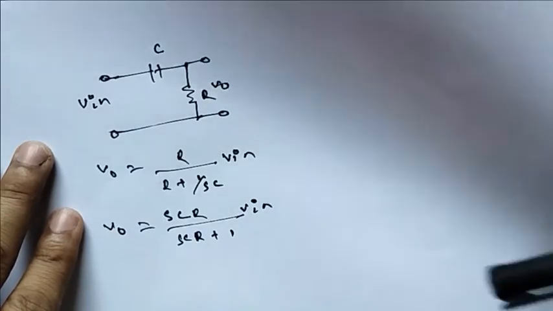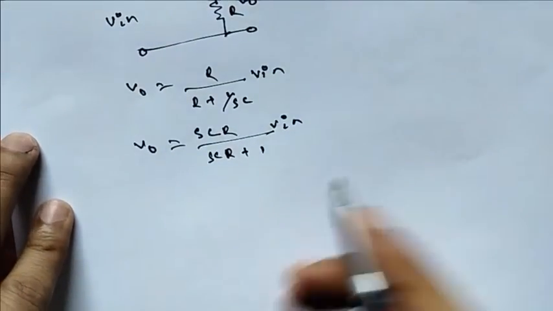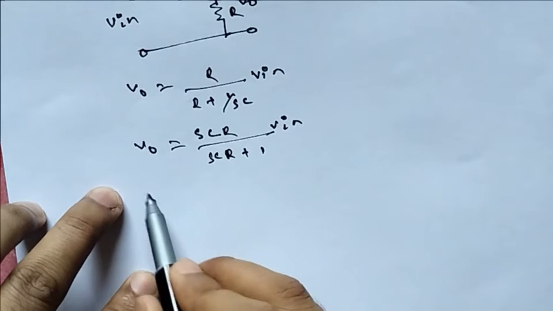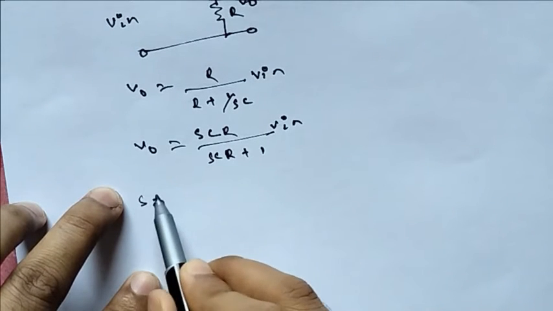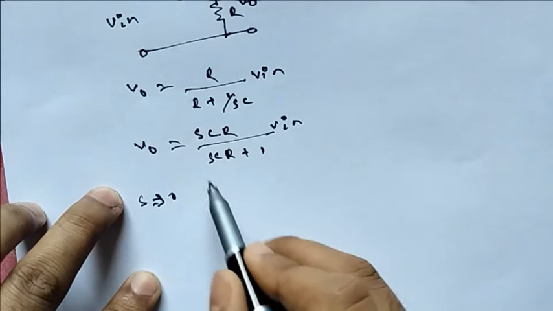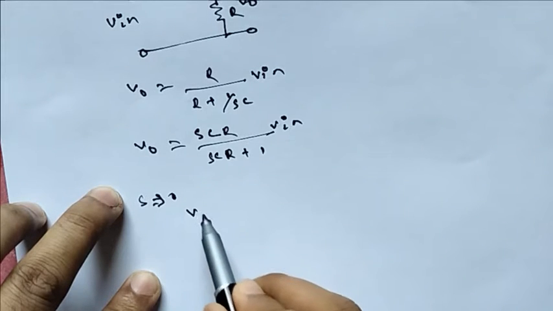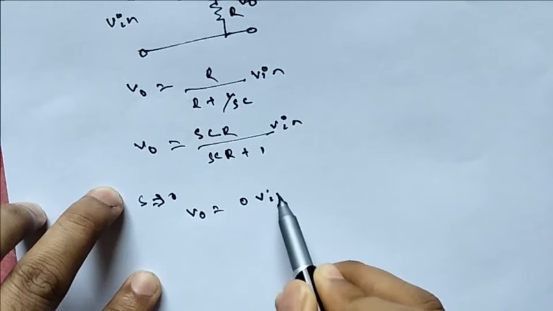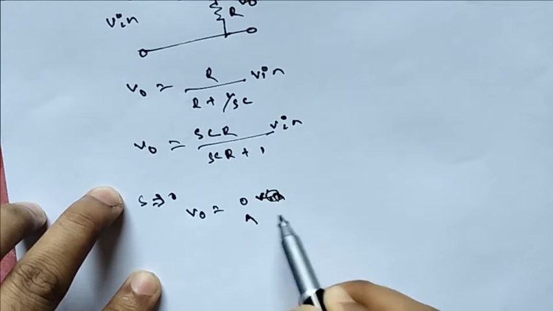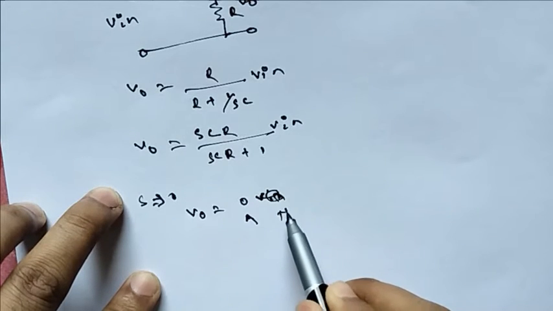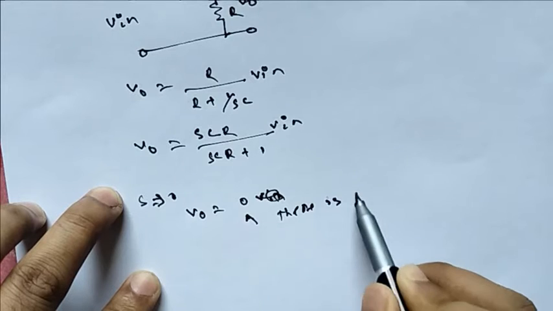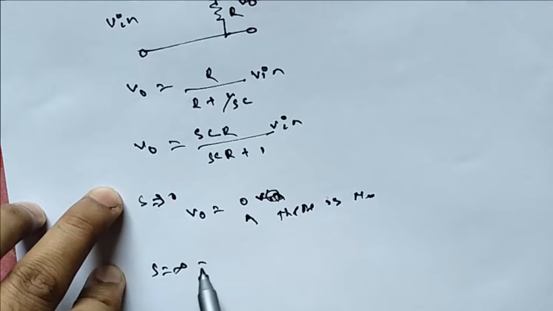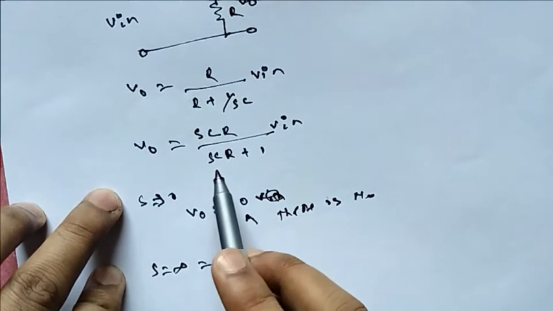Now if I put S equal to 0 here, limit S tending to 0, then our output will be 0. Means at low frequency there is no output. Now let me put S equal to infinity.